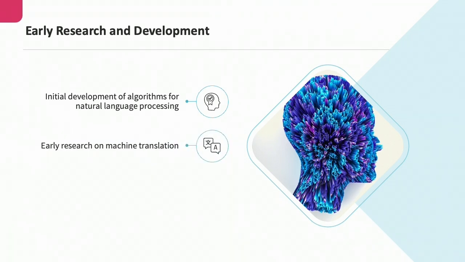Another area of focus in the early research was machine translation, where researchers explored techniques for translating text from one language to another. However, these early machine translation models were limited by the lack of sufficient training data and the complexity of natural language. The early language models had several limitations, such as the inability to handle complex sentence structures, ambiguous language, and context-dependent meaning.